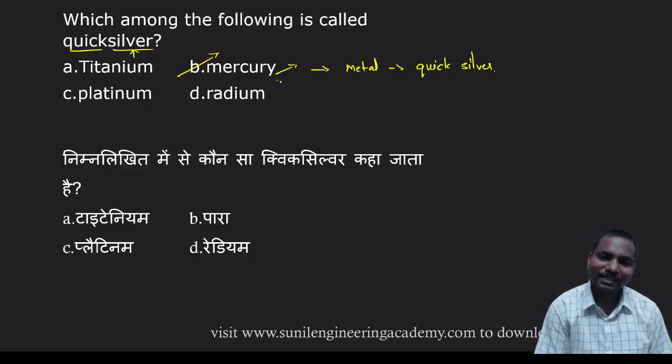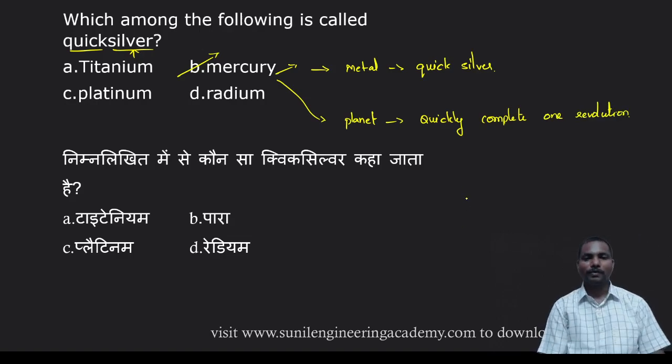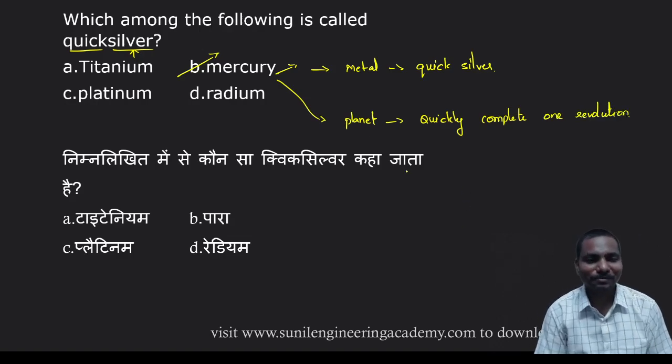If you consider Mercury as a planet, in that case also it moves quickly, completing one revolution around the sun quickly. Correct or not? So both are quick only. Coming to the next one.